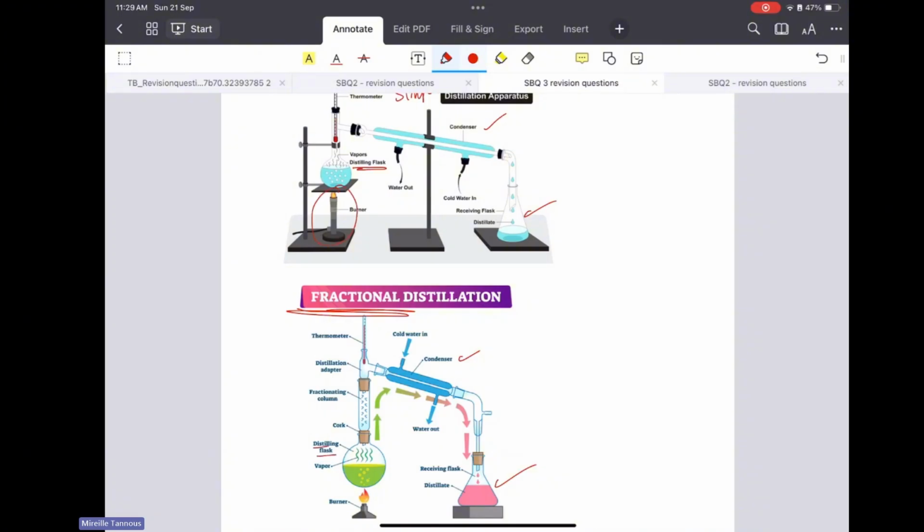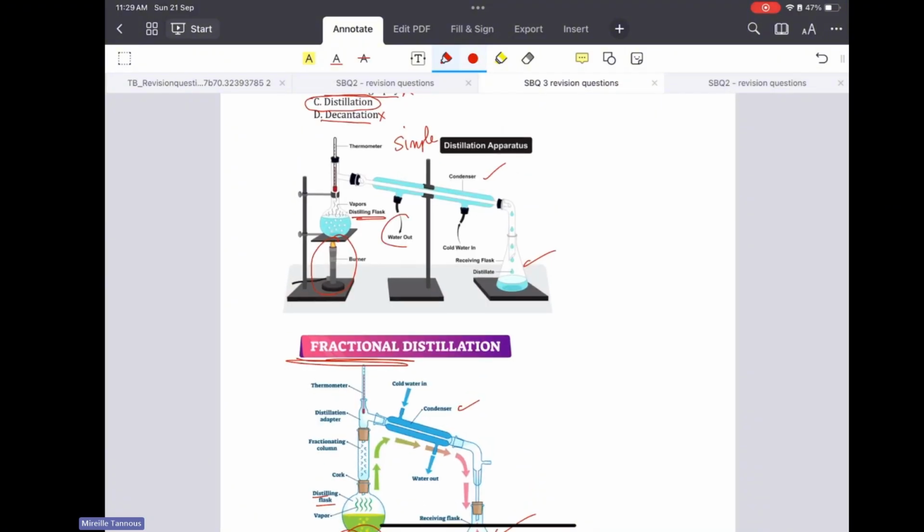Both of them, we need a heat source to heat the mixture so that the temperature starts increasing and we reach the boiling point. Both of them have water in and water out to cool down the vapor passing through the condenser, to condense it back to liquid.